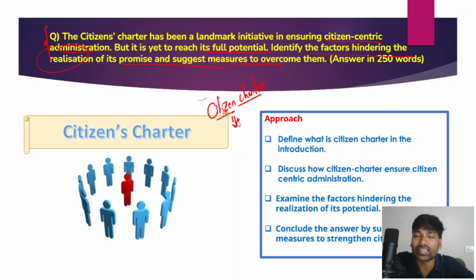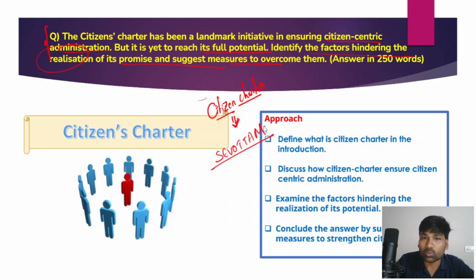It is a comprehensive document in which an organization mentions its roles, its responsibilities, its services, and details about the grievance redressal mechanisms. So everything is mentioned in the citizens charter. That would lead to the Sevottam model, right? So that would lead to Sevottam in service delivery. Sevottam also means service excellence, that is, service excellence in delivery of services.